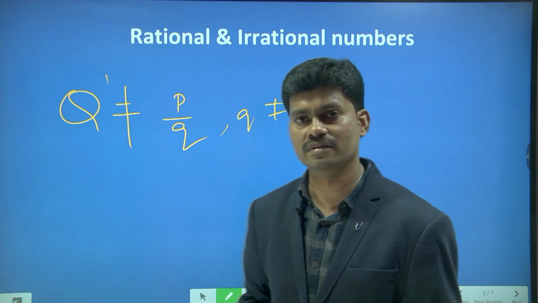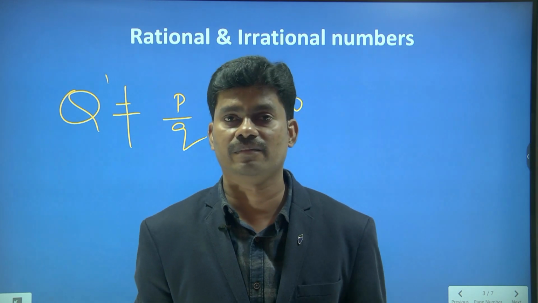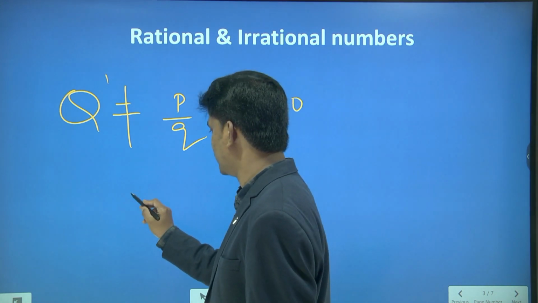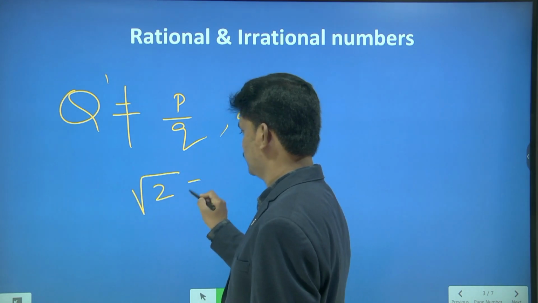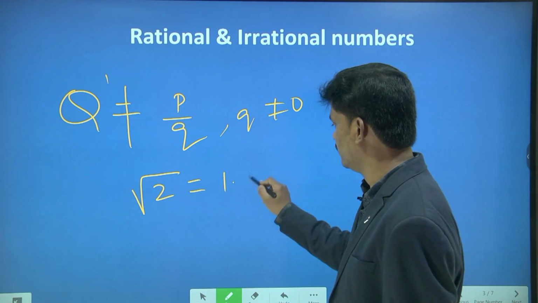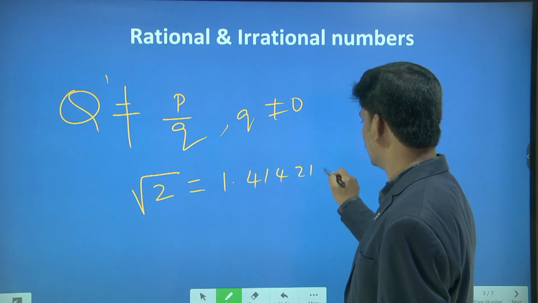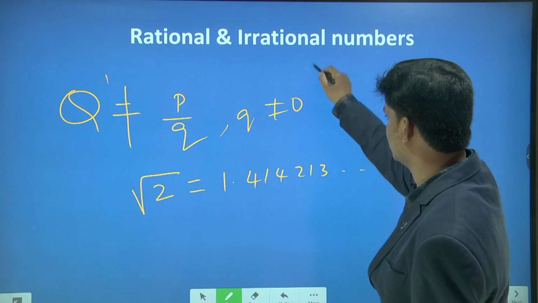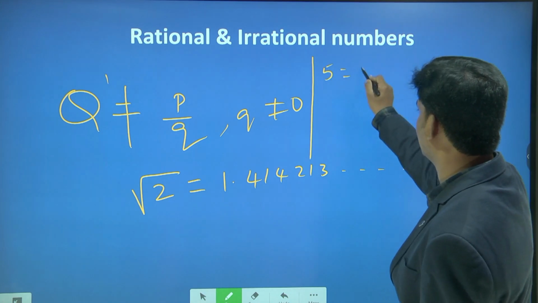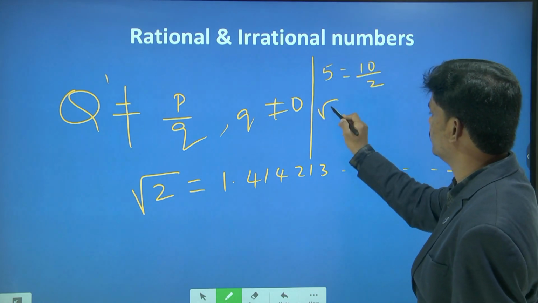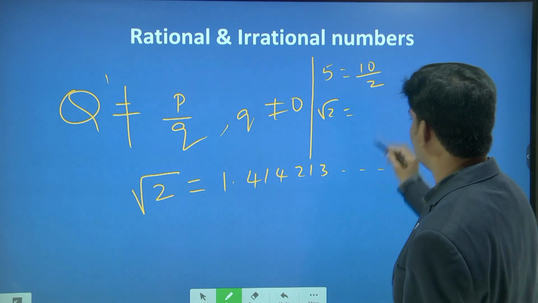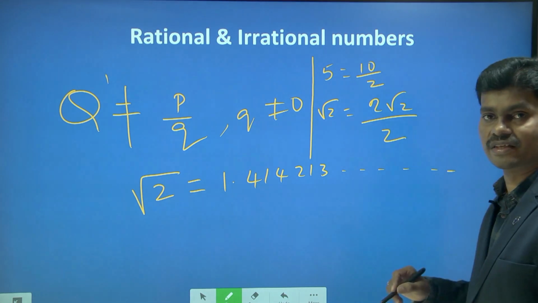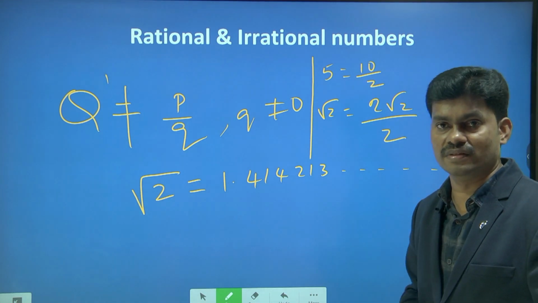So what kind of numbers can we not express in the form of P by Q, in the form of a fraction? Let me take a number, root 2. You know the value of root 2 is 1.414213 and so on. Just now we have discussed, 5 can be written as 10 by 2, and you may say that root 2 also can be written as 2 root 2 by 2. We got a fraction here. So is it a rational? No, it's not a rational.